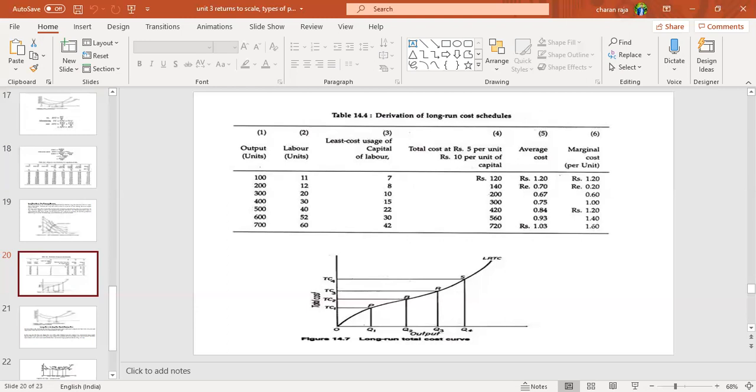Total cost increases continuously, but the long run total cost is initially a little high, then goes in a sloping direction, and again rises drastically towards the y-axis. It is nothing but the long run total cost curve.